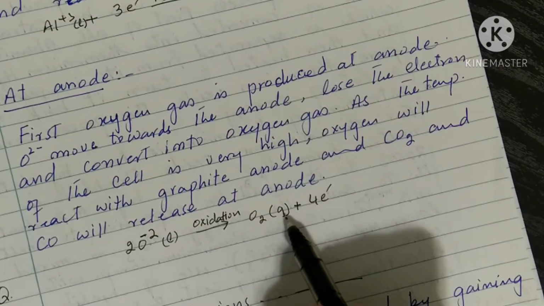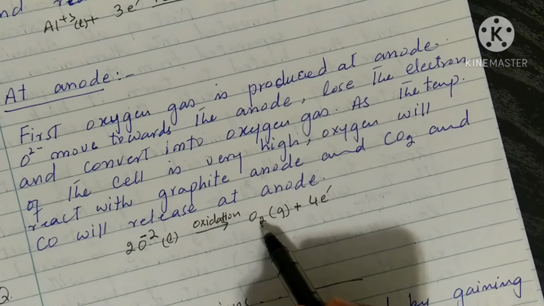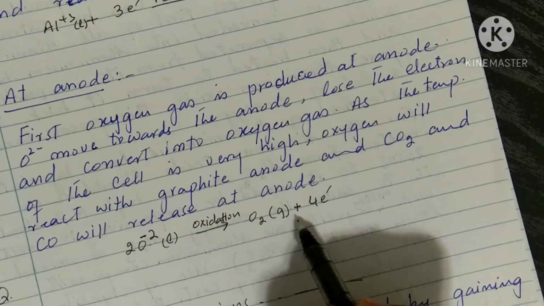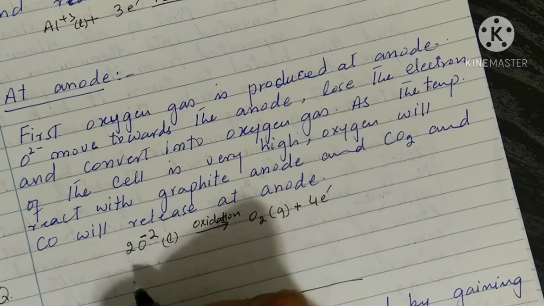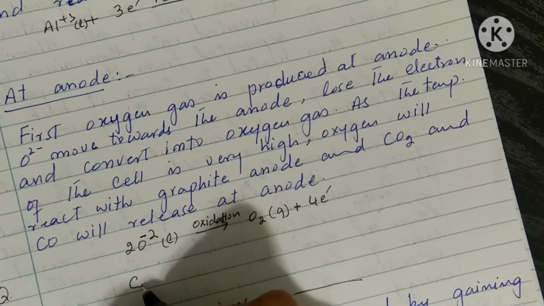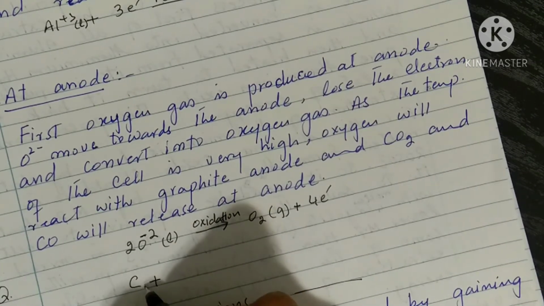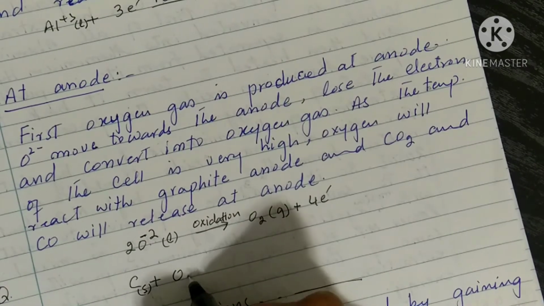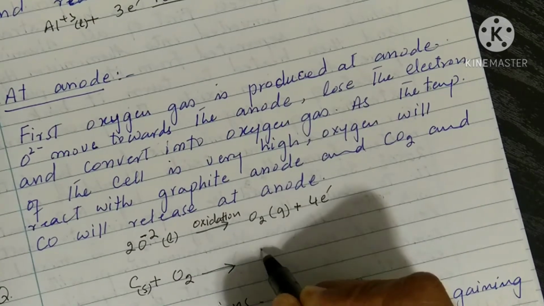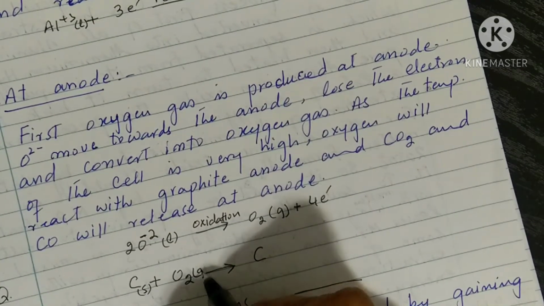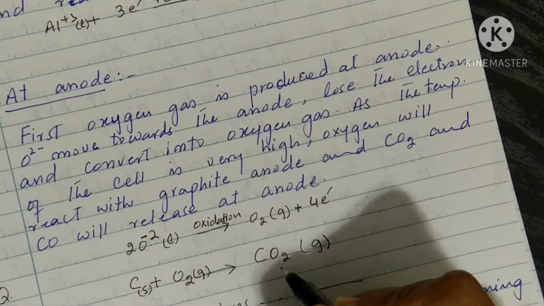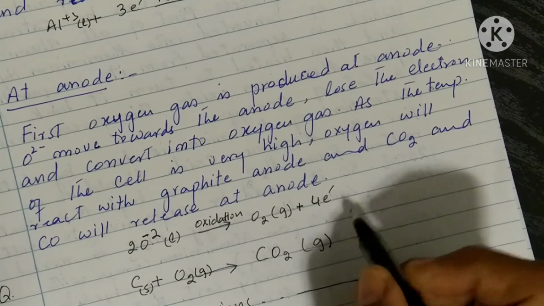when oxygen gas is released at the anode, there is another process. It will react with this carbon electrode, and it will convert into carbon dioxide and carbon monoxide. This is the carbon anode. It is in the solid form, and the oxygen that has been released by the oxidation process at the anode, this oxygen is also in gaseous form, it will react and convert into carbon dioxide in gaseous form. So carbon dioxide will release at the anode.